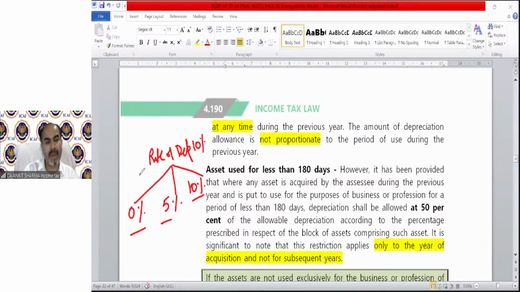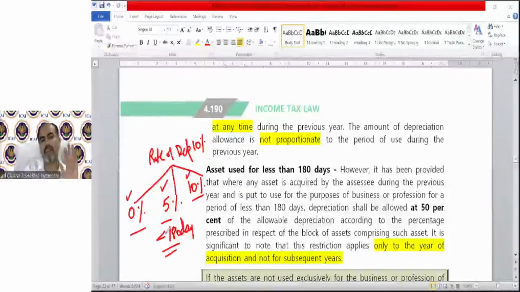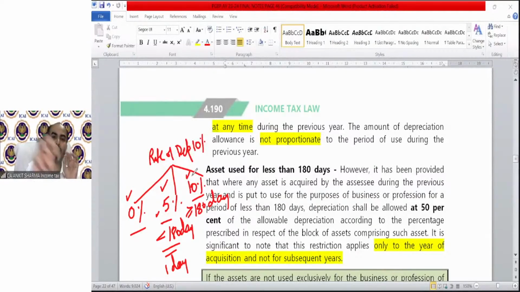When it is going to be applicable 0%, when it is 5%, when it's 10%, it's a separate format I have made for you in a summary form after this section, which I'll explain in detail. But for the time being, if an asset is used for less than 180 days, then the depreciation rate will be 5%. Even if it is put to use for only 1 day, the rate will be 5%. If it is used for 180 days or more, then the full rate will be applicable. So there is no concept of proportionate number of days as in the case of accounting provisions.